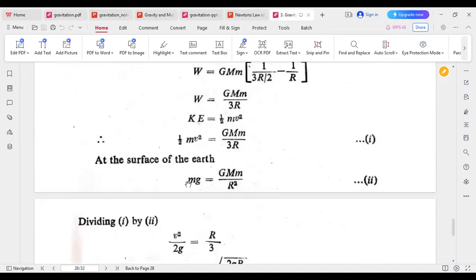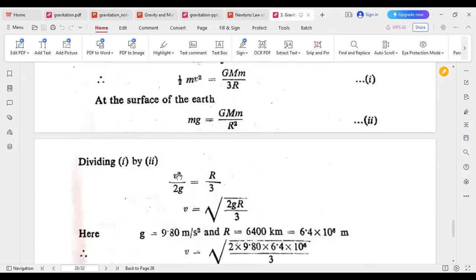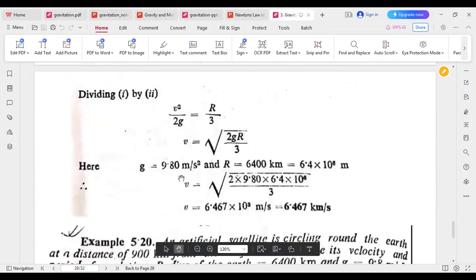At the surface of the Earth, weight equals the force. So mg is equal to this, and m will be cancelled from both sides. We get this one, g equals to this one. Just putting the values of g and R, we get the velocity will be 6.467 kilometers per second.